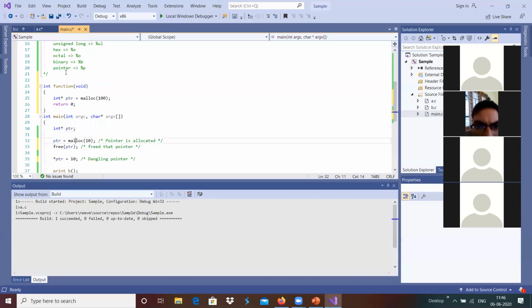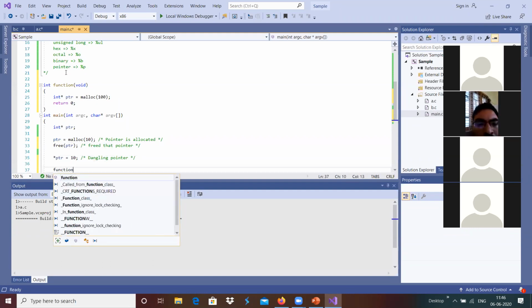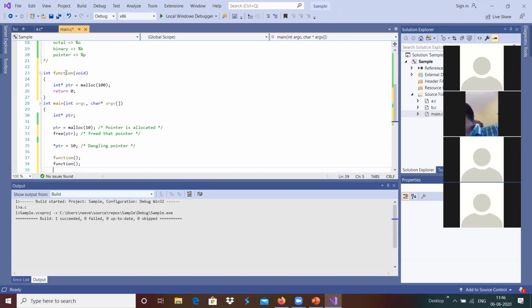If we did not free that pointer, and without freeing, we are continuously calling that function, this will continuously add that particular memory, and it creates a leak because we did not free that memory, so that memory leak will happen in our program, basically over here.